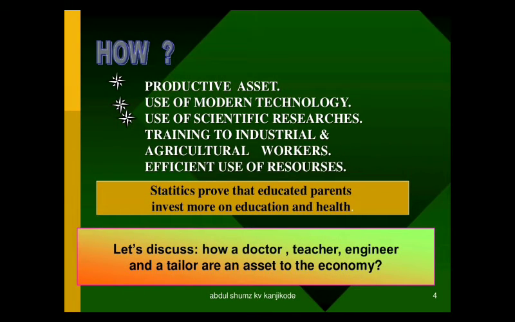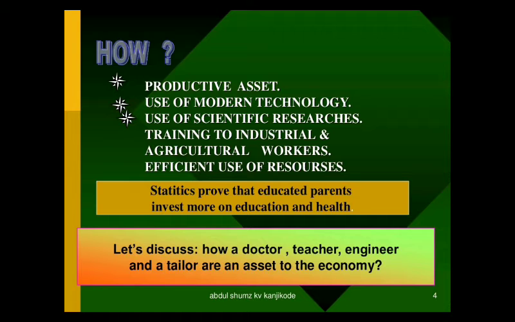And how is this population considered to be an asset? If you have your own education, possess more skills, and you are healthy and well enough to earn much money, then you are considered to be a productive asset. Because of you, there is continuous profit, right? So that is why you are mainly considered a productive asset.